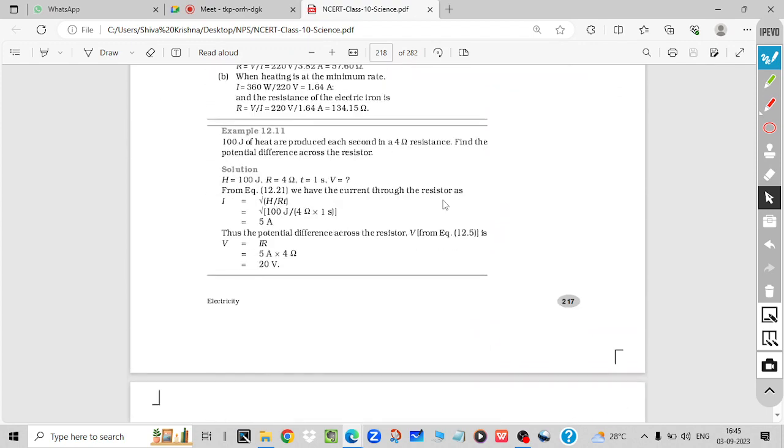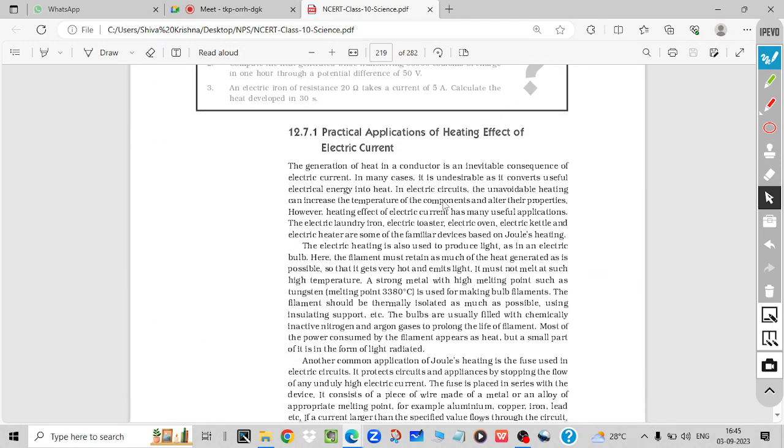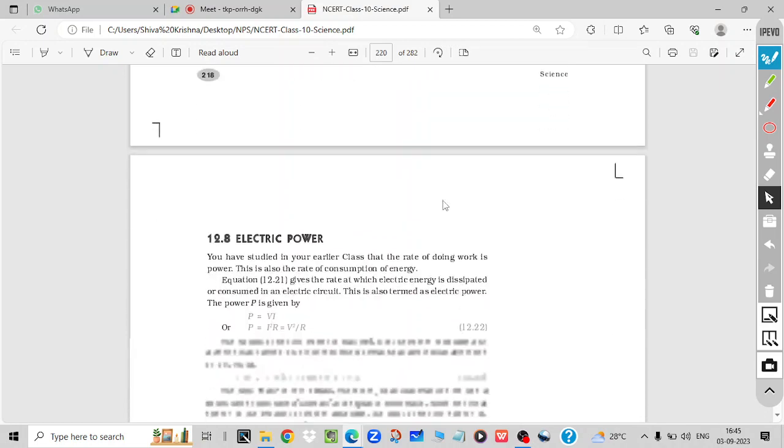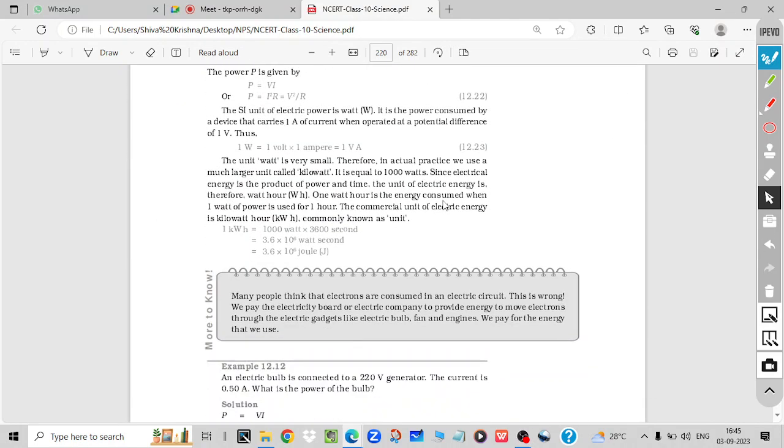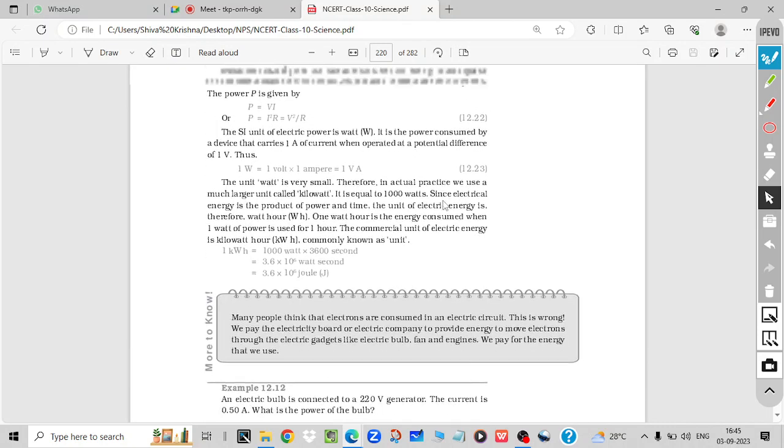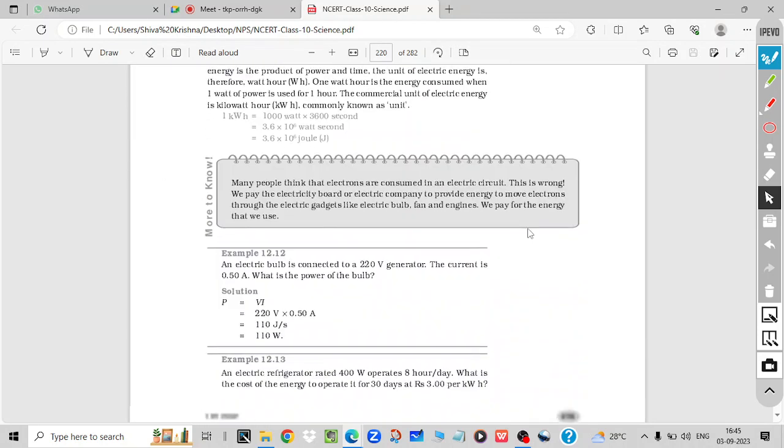Okay. Heating effect also, and then practical applications of this. These are the theory part. This electric power is important. Next class I will do electric power.